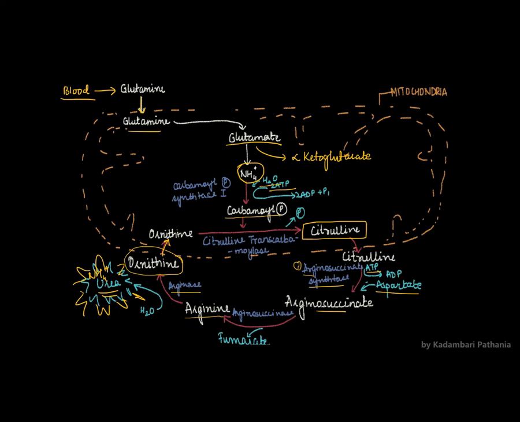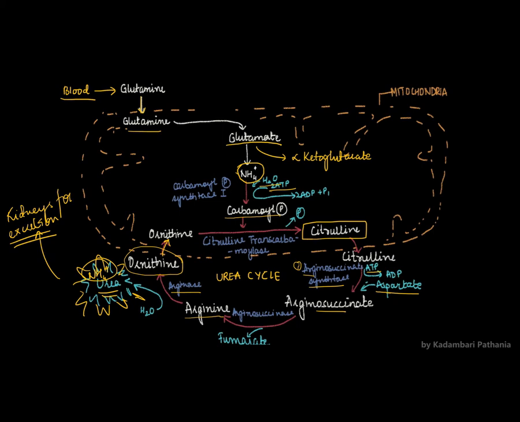Citrulline will be converted into arginosuccinate using aspartate. Arginosuccinate will be broken down into arginine and fumarate. Arginine will be broken down into urea and ornithine. तो ऐसे यूरिया साइकिल ऑपरेट करती है, और अब ये जो यूरिया होगा जिसमें ये अमोनियम आयन प्रेजेंट है, it will be taken to the kidneys for excretion. So this is how the extra ammonium ion are being excreted out.